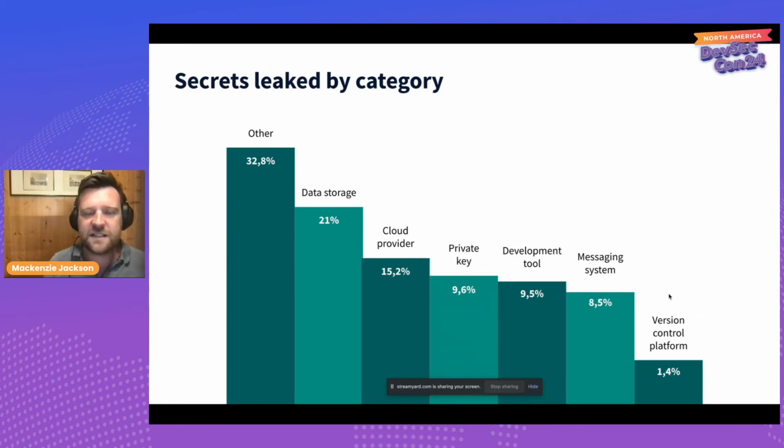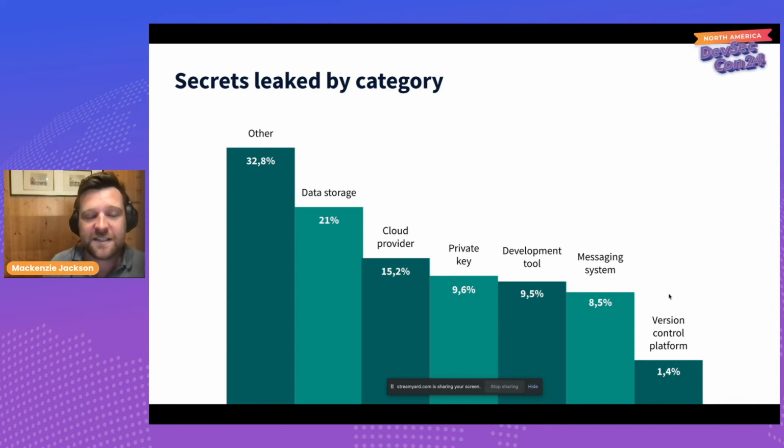Well, the main category is what we call other. So other is basically secrets that could be access to lots of different things. They could be secrets being used for internal services. They could be private keys or certificates that we don't really know exactly what they do, but we know that they're secrets. The second biggest category is data storage. So your database access, your Amazon S3 buckets, for example. All of these are highly, highly sensitive. They can contain highly sensitive information. We shouldn't be hard coding them into our source code. We should be handling them correctly, putting them as environment variables.